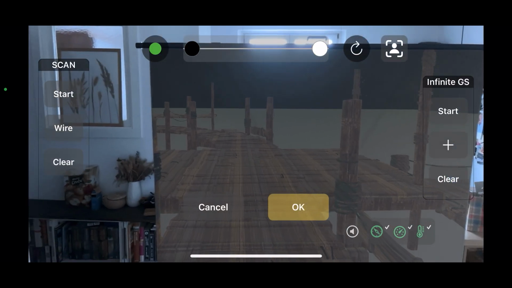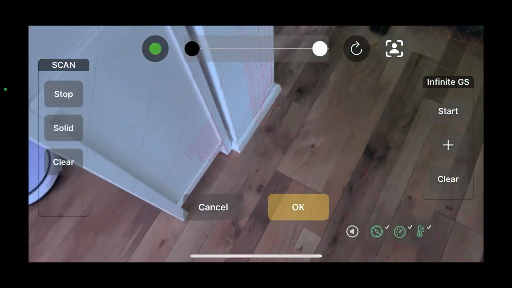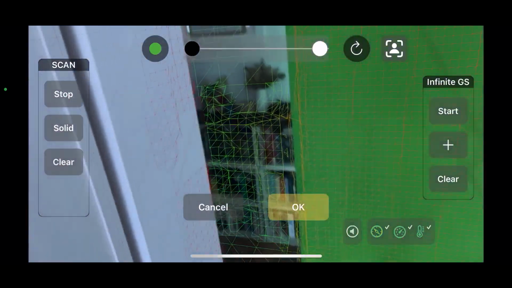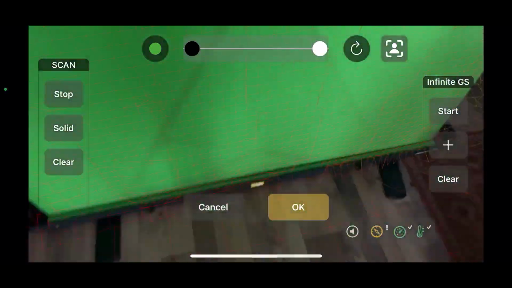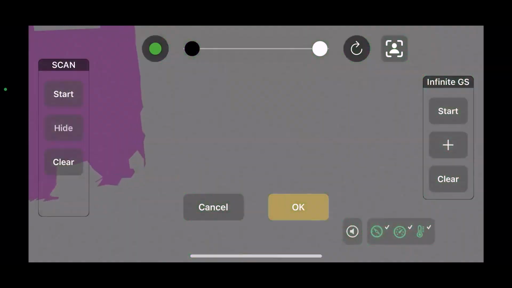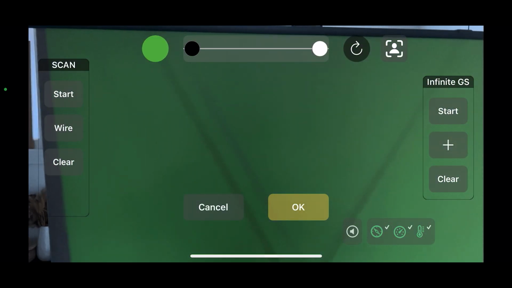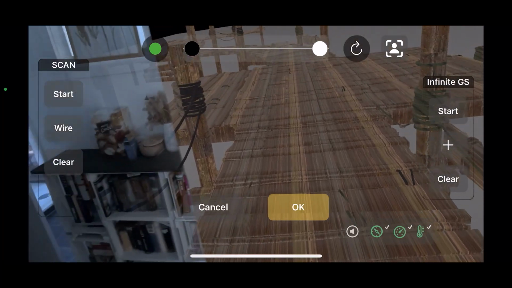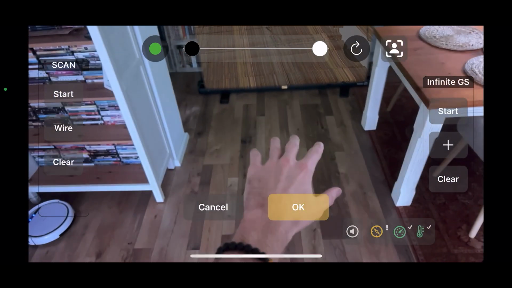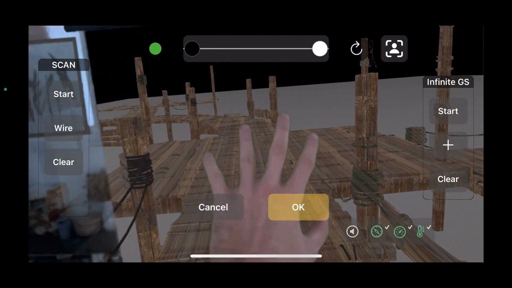And all we have to do is to click on Set and then start the scan, and the app will use the LiDAR scanner of our iPhone Pro and will do a pretty good job of a pretty rough 3D scan, which will, like I said before, later on maybe help in the tracking stage. And once you're happy with the scan, we can stop the scan and click on hide, so we don't need to see that. And we can pick a color for our green screen, so the keying inside of the app is as good as possible. But this is once again just a visualization for our shoot. But as you can see, the app is doing a fantastic job detecting our green screen.